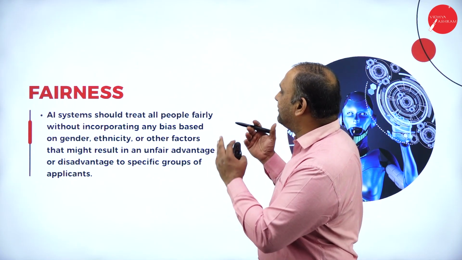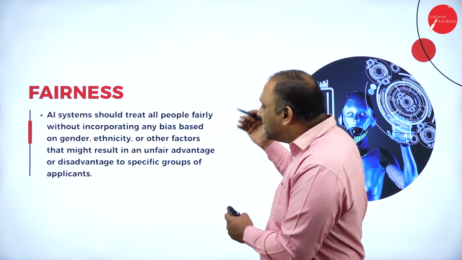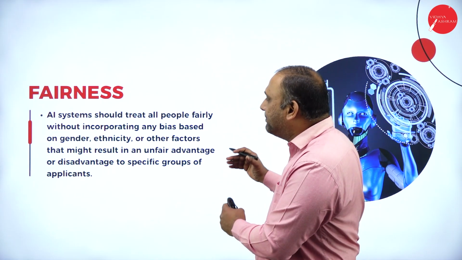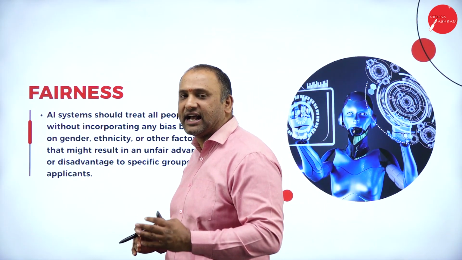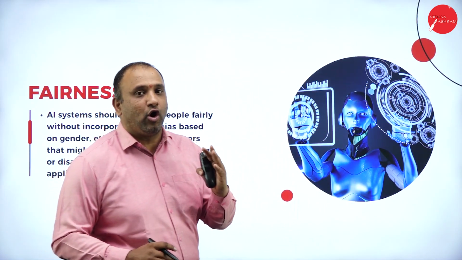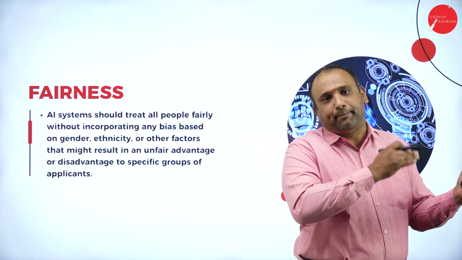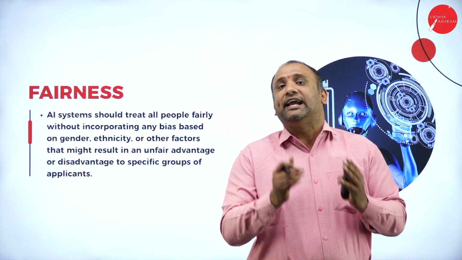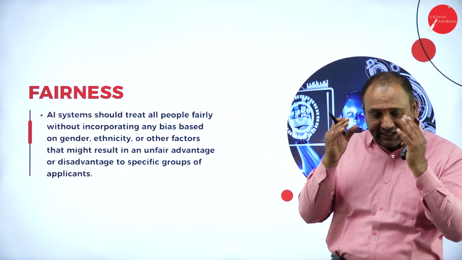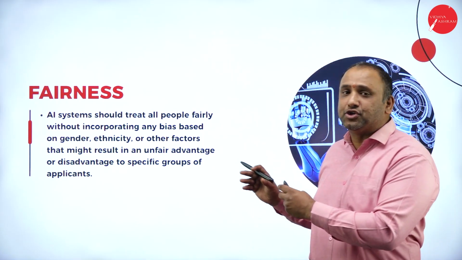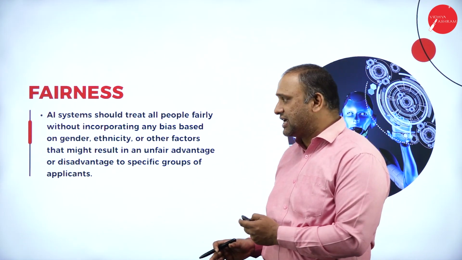So the first thing is fairness. All AI systems should treat people fairly without incorporating any bias on gender, ethnicity, or other factors, which means to say that AI is common for all. AI cannot be considered to be gender specific or biased in nature. AI is a tool that's a benefit for everybody. It's a benefit for the entire human society. And it should not be creating a disadvantage for any part of the society.